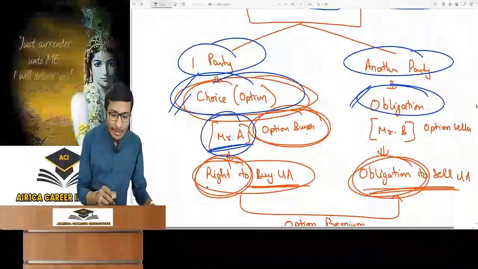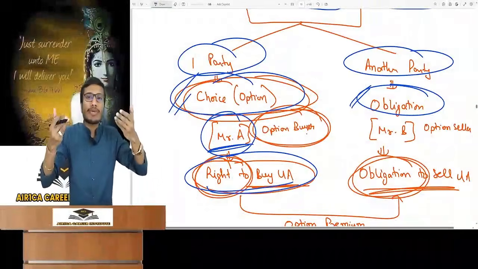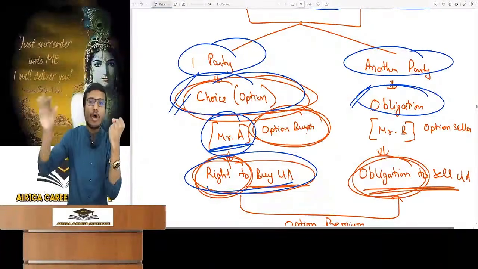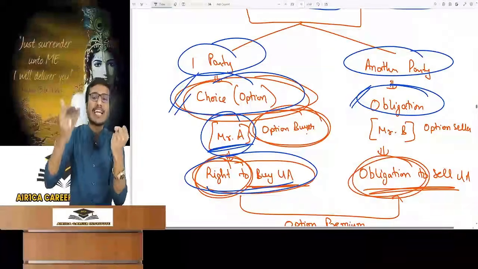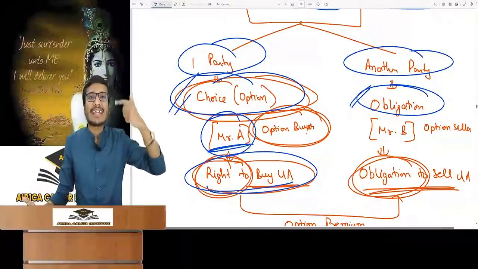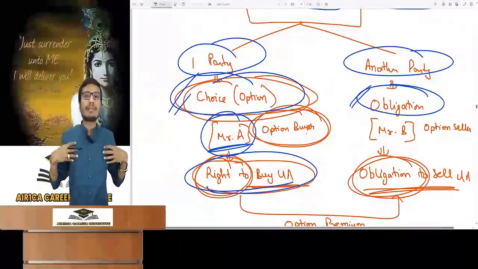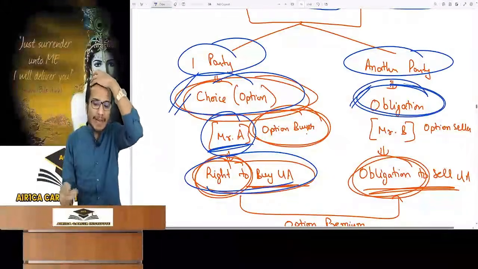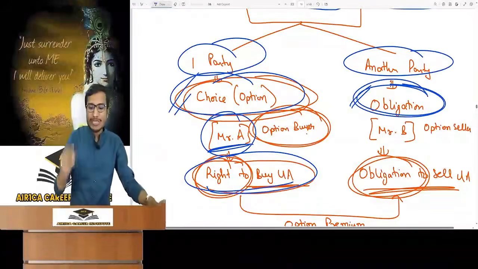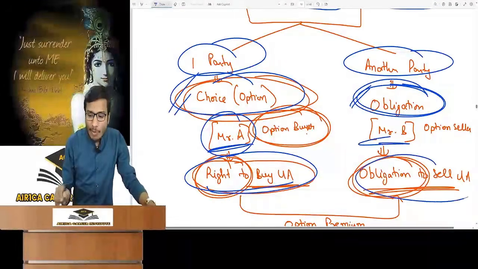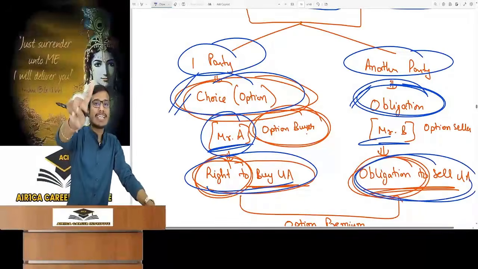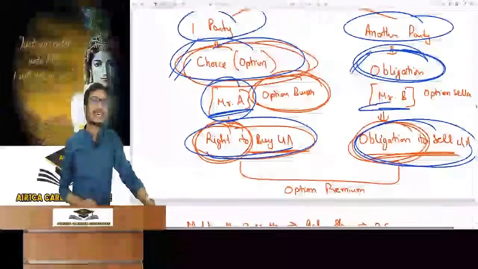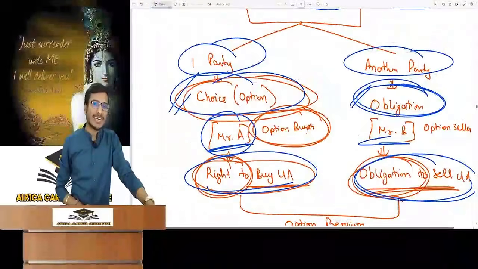So what did Mr. A do? He actually converted a contract to buy into a right to buy an underlying asset. Are you getting this? I was saying contract to buy underlying asset. In case of an option, one party has what? A right. So what did I take? I took the right to buy. The right to buy the underlying asset means I can buy it if I want and not if I don't want. It's all my wish. And the other party will automatically be obligated. The second party is Mr. B. So on Mr. B's part, there will be an obligation to sell. It means that if I reach him to buy, then he has to sell it. He can't run away anywhere. He can't say no. Do you understand? You all should understand this very clearly.